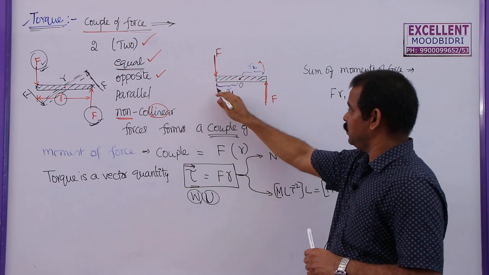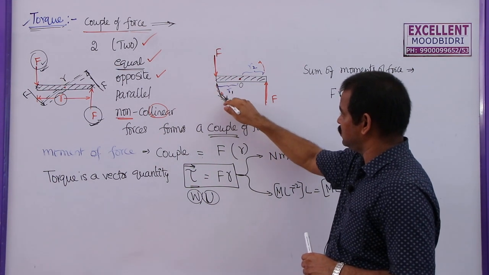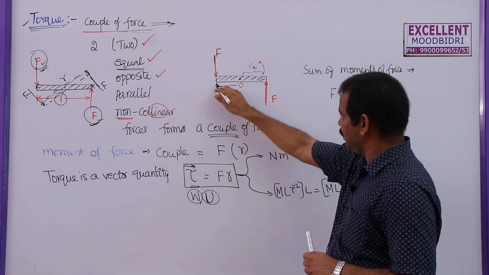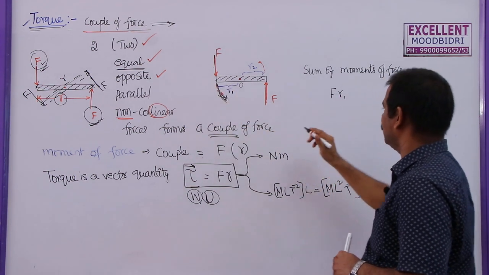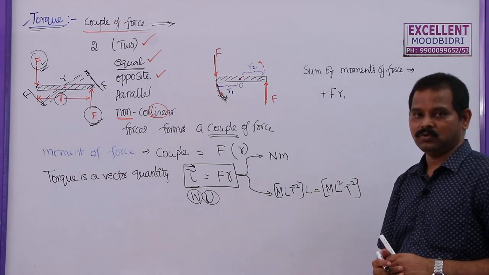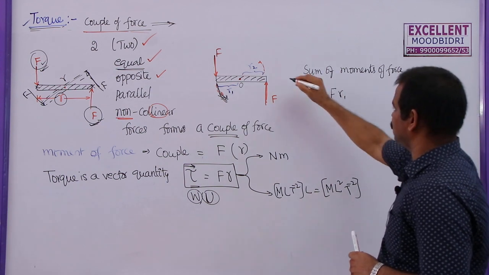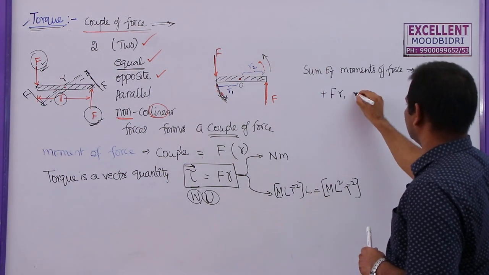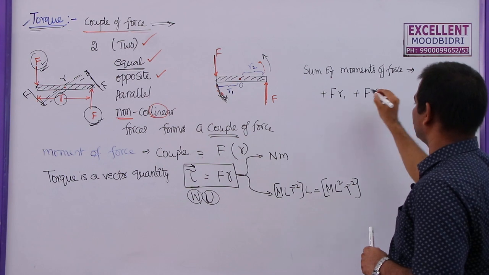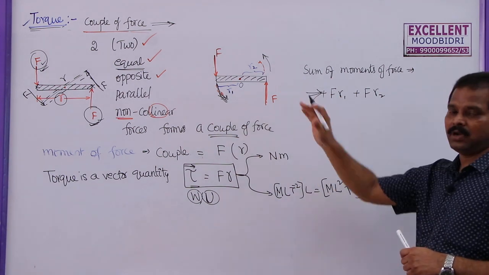But this force will provide rotation in this direction, which is anti-clockwise, so this will be positive. If only this other force is acting, then this is also anti-clockwise rotation. So this is also F R2. This is the total sum of the moments of force acting on this body.